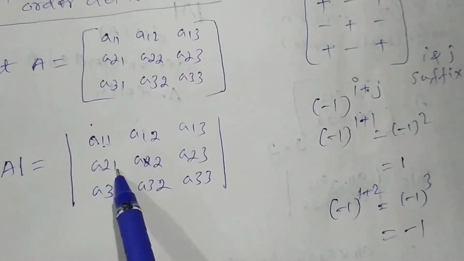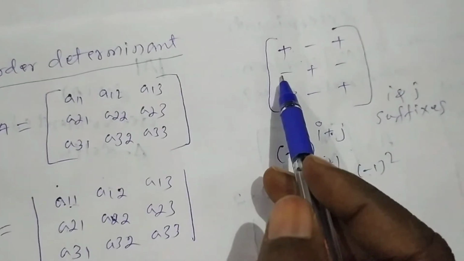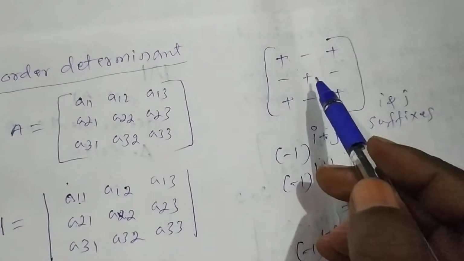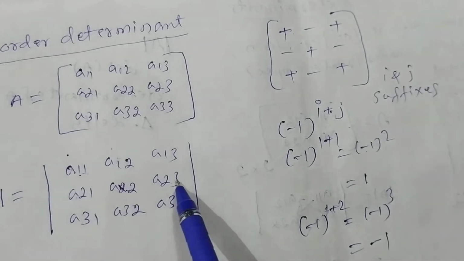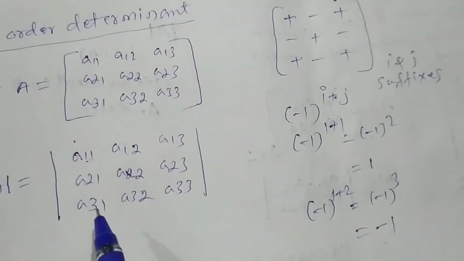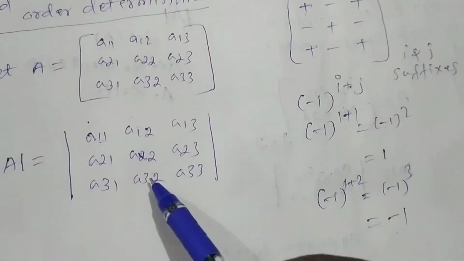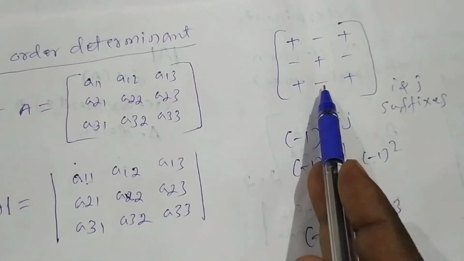Here 2 plus 1, 3, that is odd, so it is negative. Here 2 plus 2, 4, that is an even number, positive. 2 plus 3, 5, odd number, negative. 3 plus 1, 4, even number, positive. 3 plus 2, 5, odd number, negative.